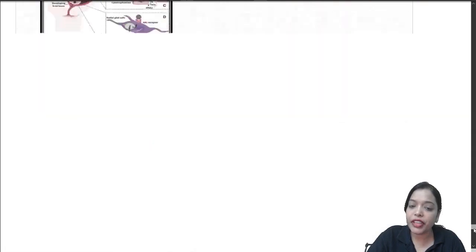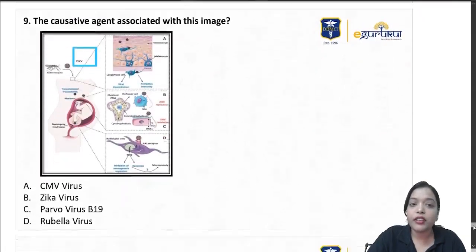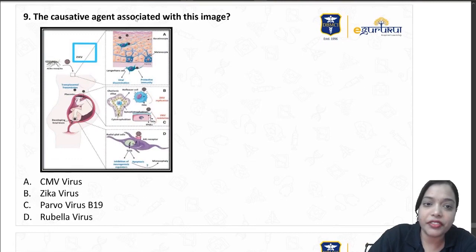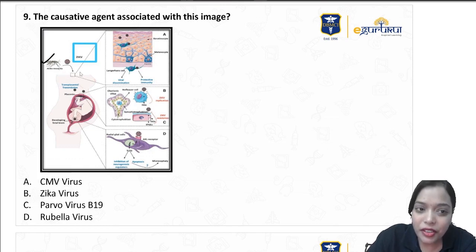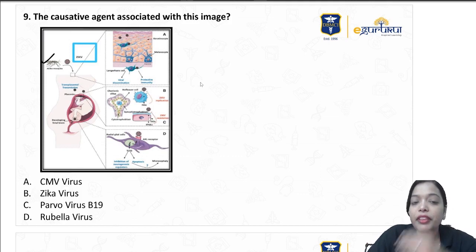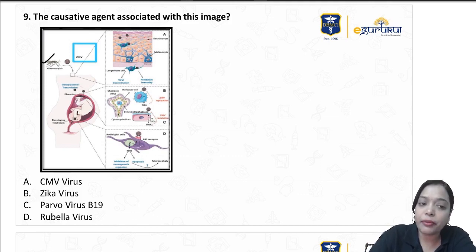The last question we have is: what is the causative agent with the associated image? There is a mosquito which is going and damaging the brain, and that too is a teratogen, passing by transplacental transmission. So it is passing through the placenta and then affecting the developing fetal brain. Something which is mosquito-borne and causes brain damage is nothing but the Zika virus.